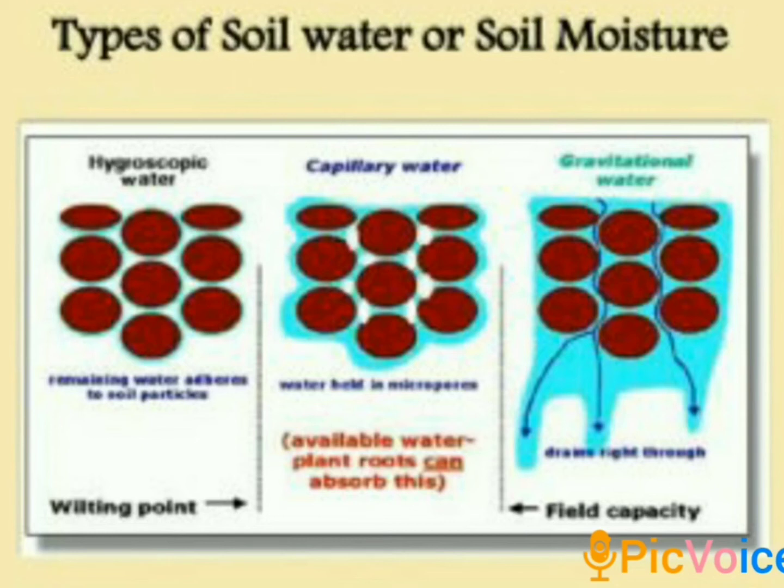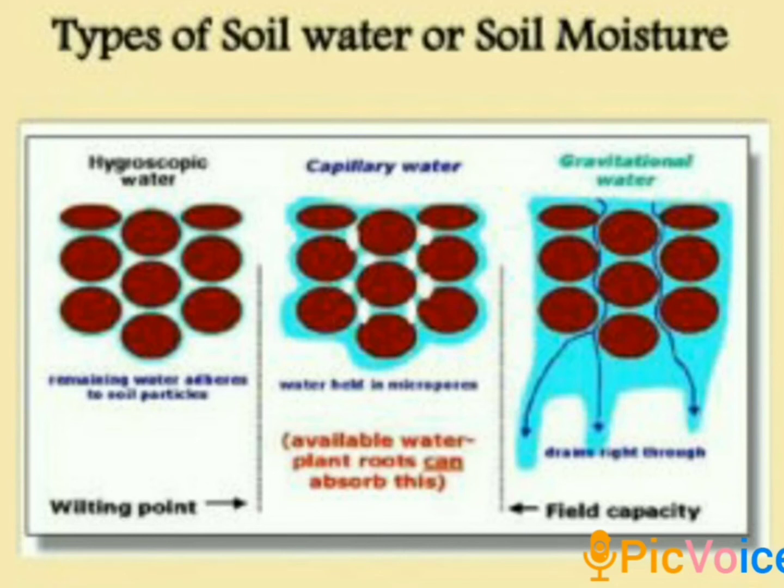The second one is capillary water. It is the available water, or water that is present in thin and narrow capillaries formed by the soil particles and widely utilized by plants. The water present in soil which can be utilized by the plants is called chresard or available water.